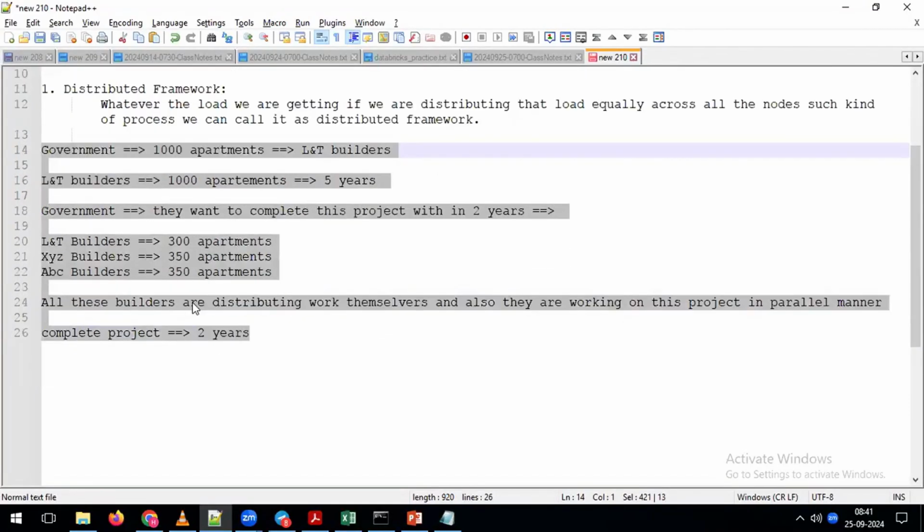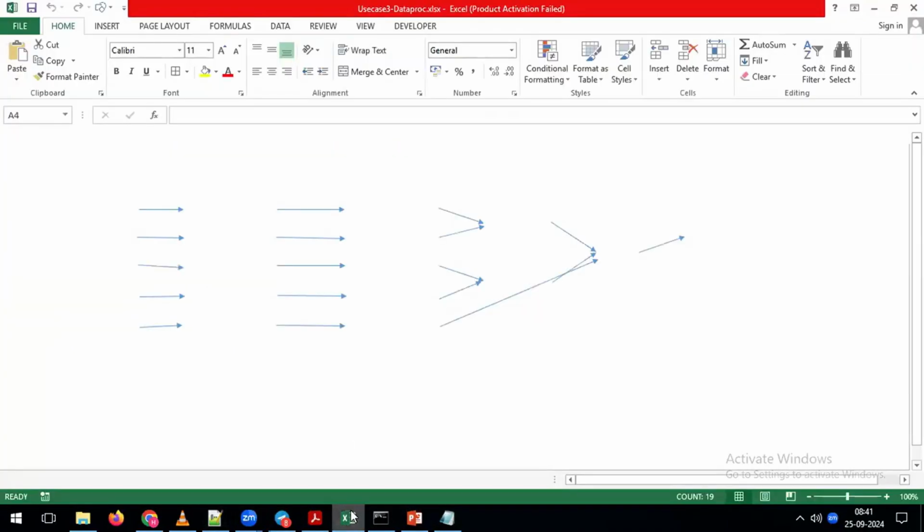For our easy understanding, I am giving this generic example. Now we'll try to understand one real-time example. By using a real-time example, you can understand what is the meaning of a distributed framework. Whatever example I am giving here is for our easy understanding. Now by using a real-time example, we'll try to understand. Just one second.